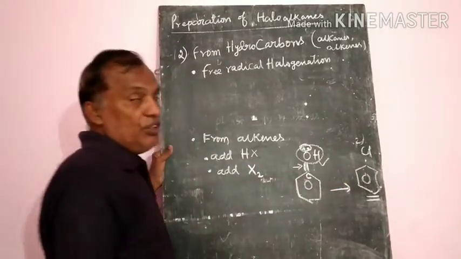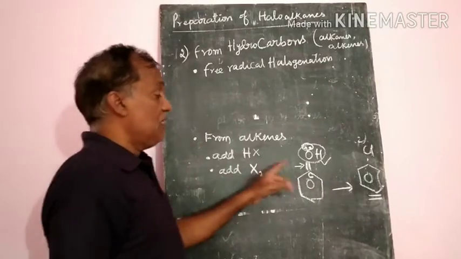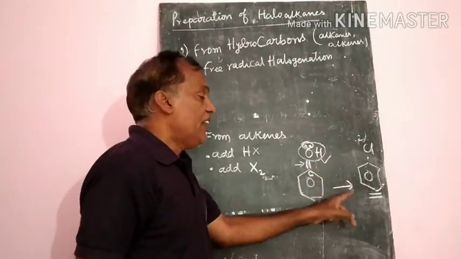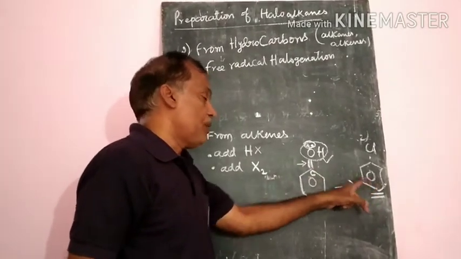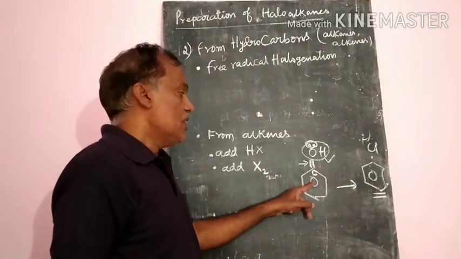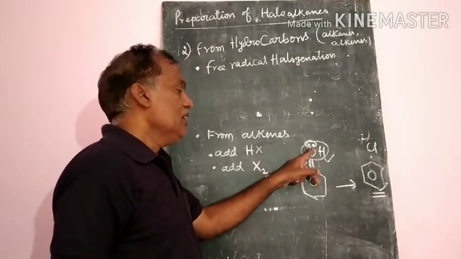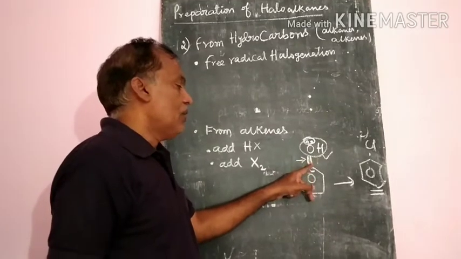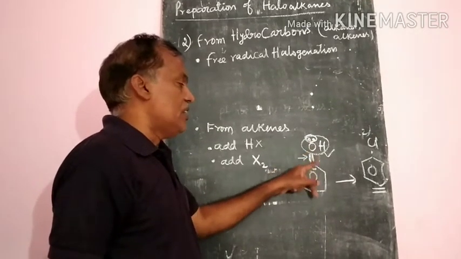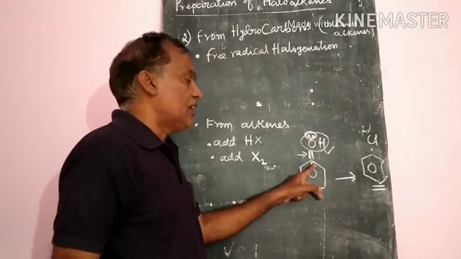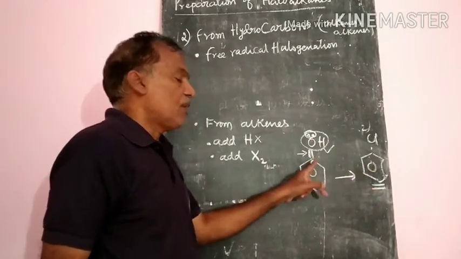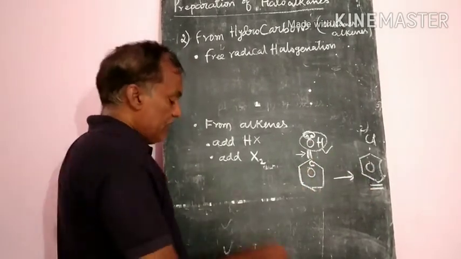This is the reason you should know, because every time they ask why haloarenes are not prepared from phenol. Because in phenol, oxygen has a double bond character between the carbon and oxygen. So that's why they cannot prepare haloarenes from phenol. So this is the main reason.